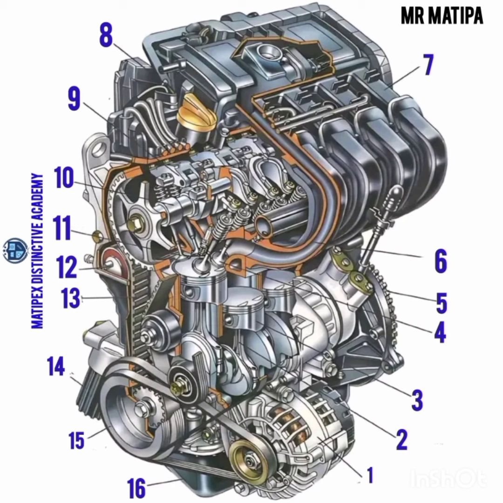pan. Okay, so 1 generator, 2 connecting rod, 3 piston, 4 intake valve, 5 that's the flywheel, 6 that's the intake manifold, 7 intake manifold housing, then 8 that's the oil filter cap, 9 that's the valve rocker arm, then 10 that's the camshaft, 11 that's the exhaust valve, then 12 that's the tensioner, 13 that's the timing belt, then 14 that's the oil filter, and then 15 that's the crankshaft pulley, and finally 16 that's the oil pan.